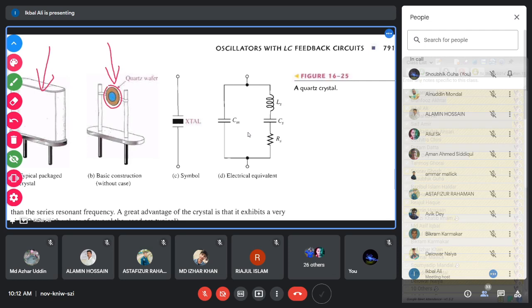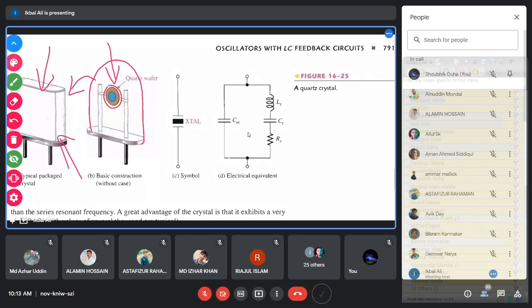This crystal is mounted, supported by 2 electrodes, because the voltage will be developed across the crystal, and the mounting electrode should be connected to that developing voltage side, and that is why you have an electrical mount. And over this entire structure you have encapsulation just like this one. So this is the actual crystal structure. Within it you have a specifically cut crystal mounted between 2 electrodes, and that is encapsulated.